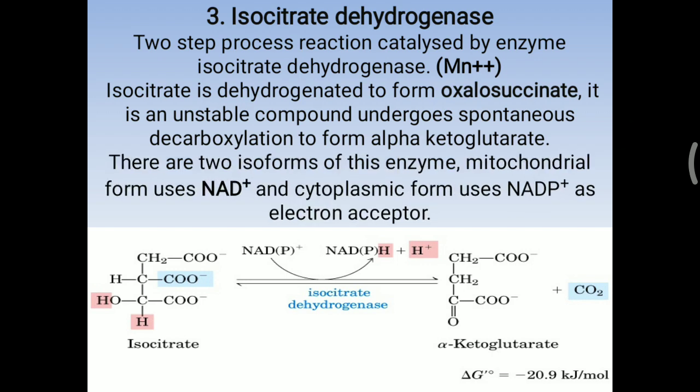There are two isoforms of this enzyme found. The mitochondrial form uses NAD+, which is utilized for the TCA cycle, and the cytoplasmic form uses NADP+ as an electron acceptor. So you have to remember the TCA cycle occurs inside the mitochondria. So isocitrate will convert into alpha ketoglutarate. So here ICD will form one NADH molecule.